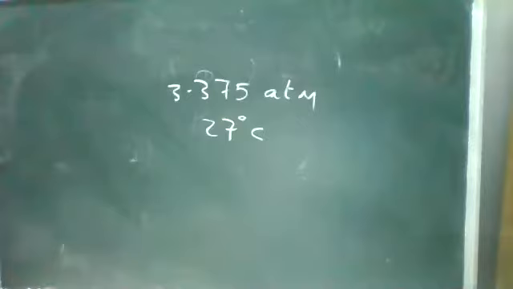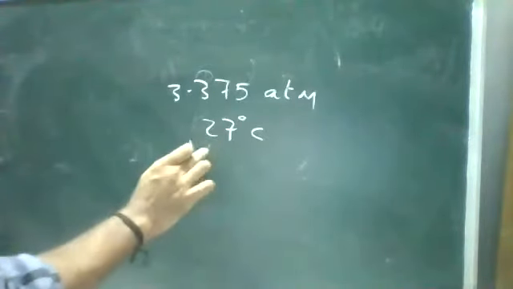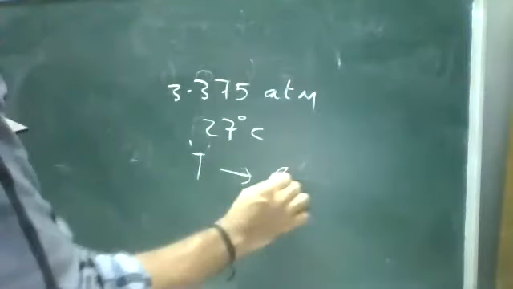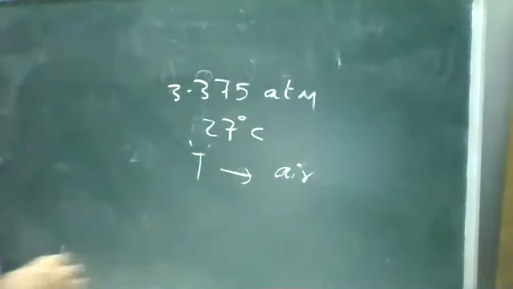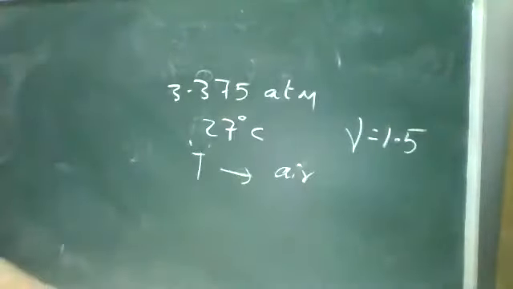Calculate the temperature of escaping air. Gamma is equal to 1.5. I'll repeat: a tire pumped to a pressure of 3.375 atmosphere and at 27 degrees Celsius suddenly bursts. Calculate the temperature of escaping air.